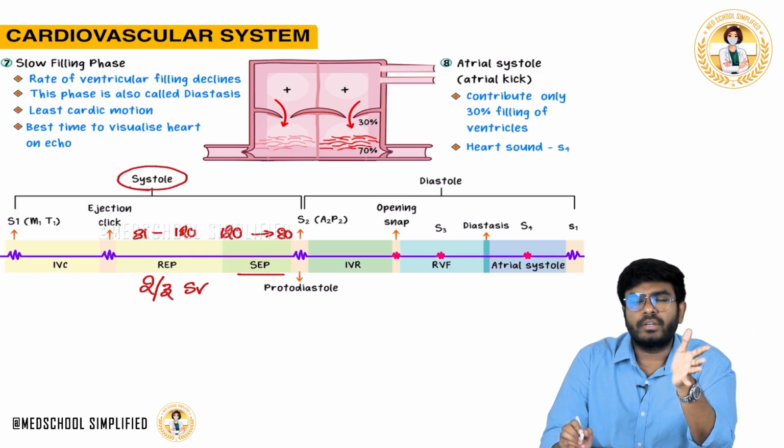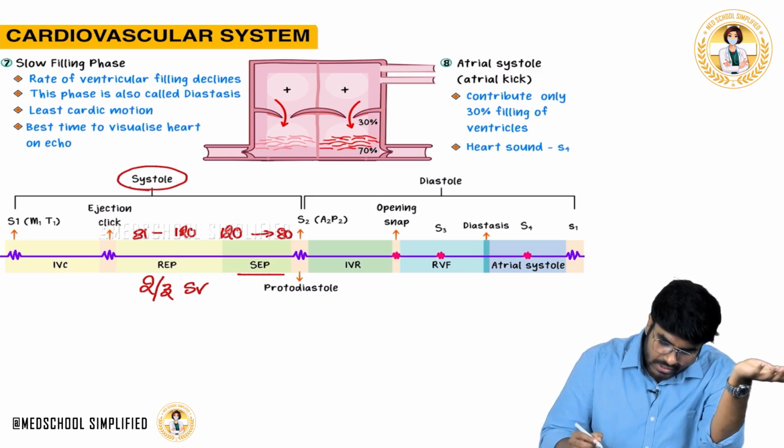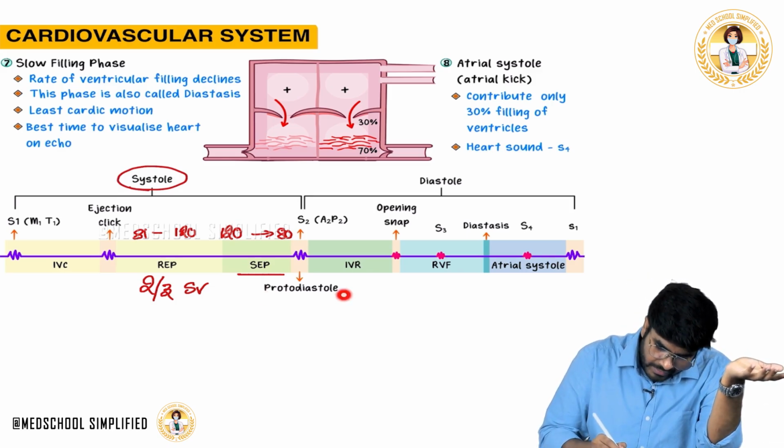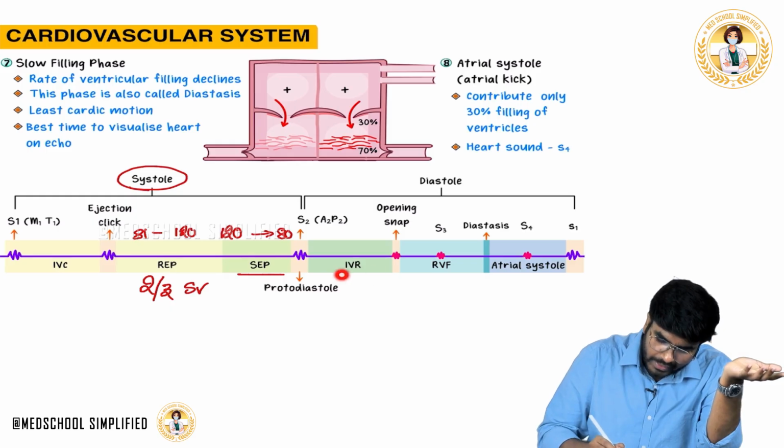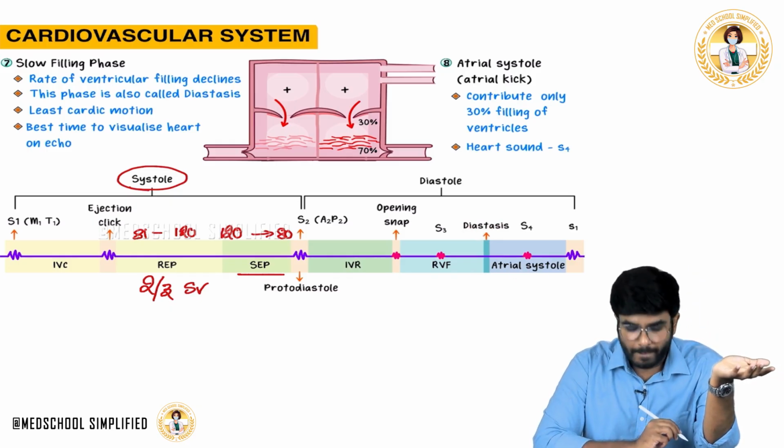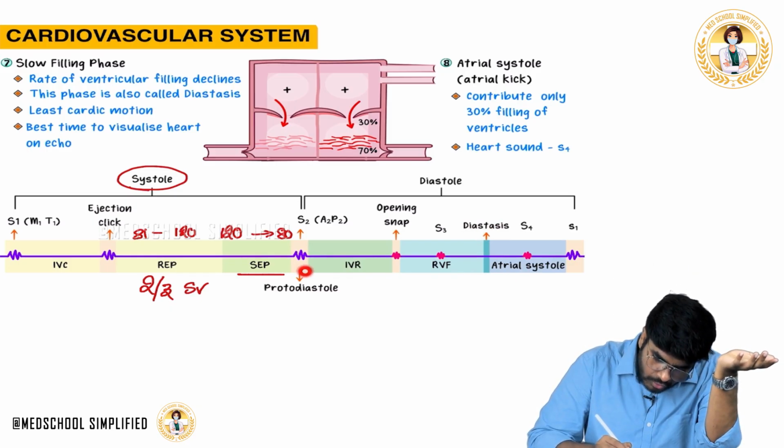Now after systole, what is going to happen? Diastole is going to happen. Diastole is divided into how many phases? So diastole is divided into protodiastole, isovolumetric relaxation, rapid ventricular filling, diastasis or slow ventricular filling, and atrial systole. 5 phases are there. Now first phase is protodiastole.